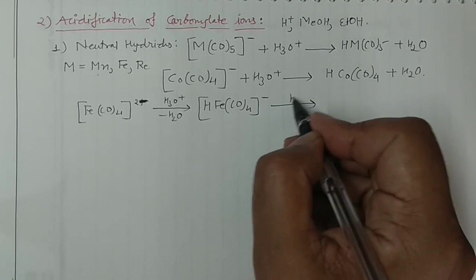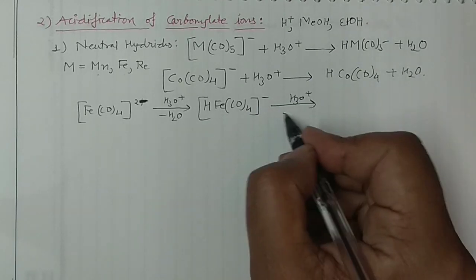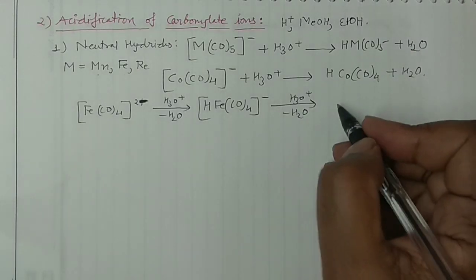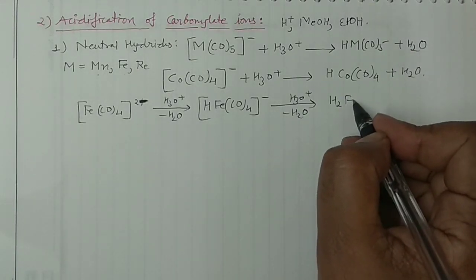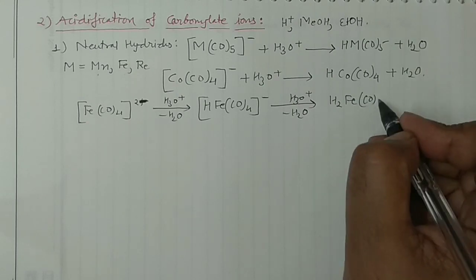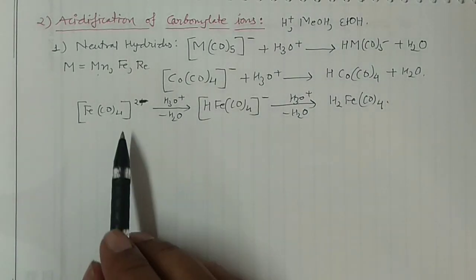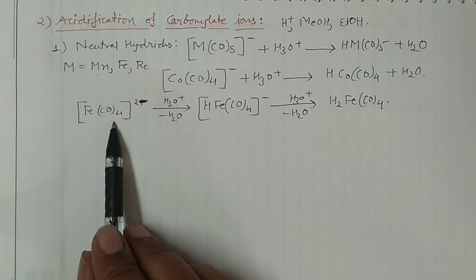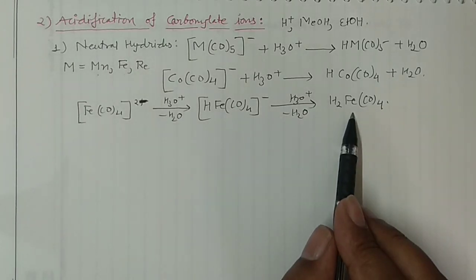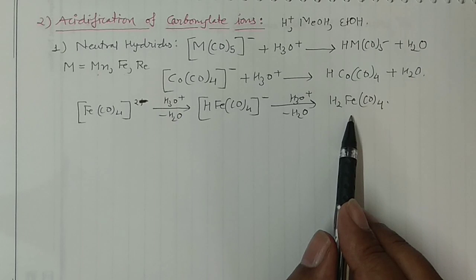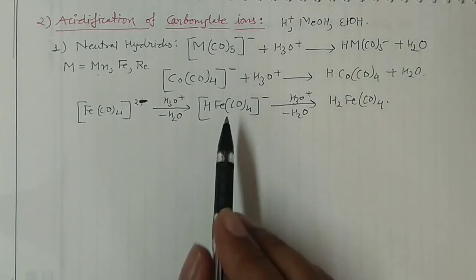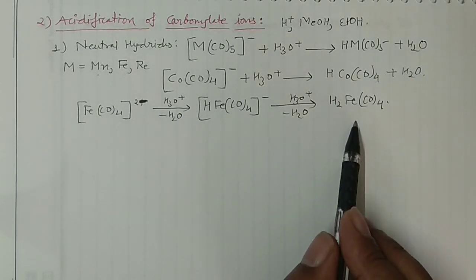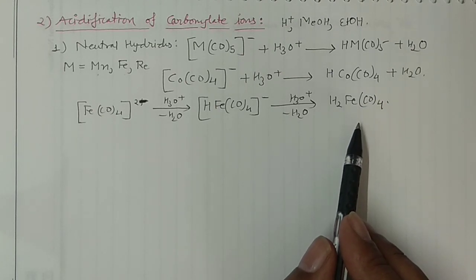If you continue this reaction with H3O positive, then again the water molecule will be removed and you will have the di-substitution, H2Fe(CO)4. Of course, the structure also changes, right? It is actually 4 coordinated, now it is 6 coordinated, so it would be octahedral. And these structural changes are very, very important. As you can see here, the coordination number is 5, here coordination number 6. These structural changes are very important because they decide the acidity of these metal carbonyl hydrides. Okay, so this is something very, very important.